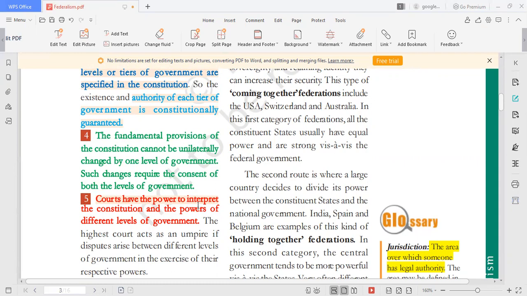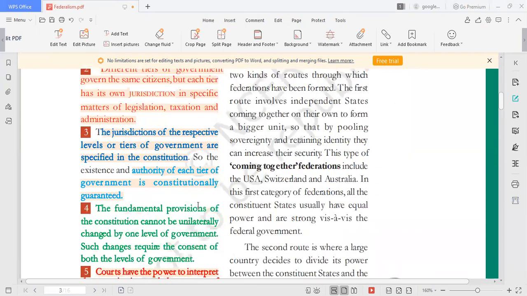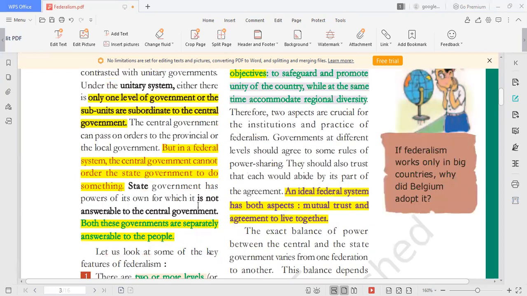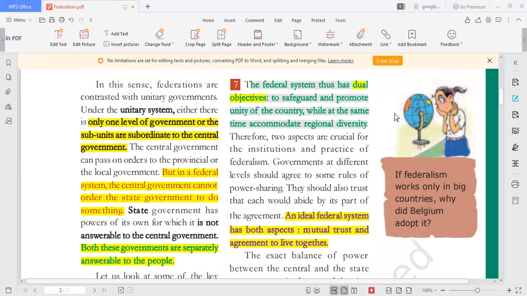And the last feature is the dual objective of federalism. What is the dual objective of federalism? The federal system has dual objectives. We know very well that India is a country of unity in diversity. Wherever we apply the federal form of government, there may be different people. We have different linguistic groups, different religious groups, and people located in different geographical areas.